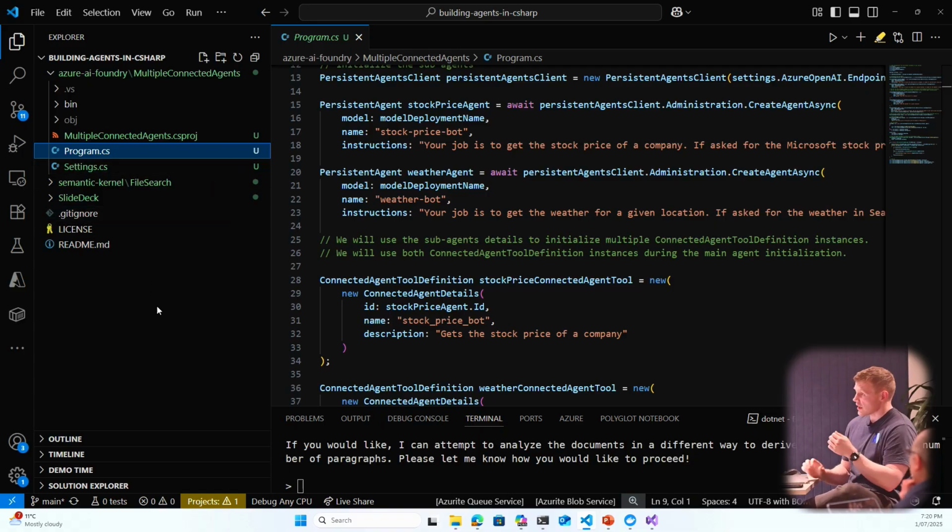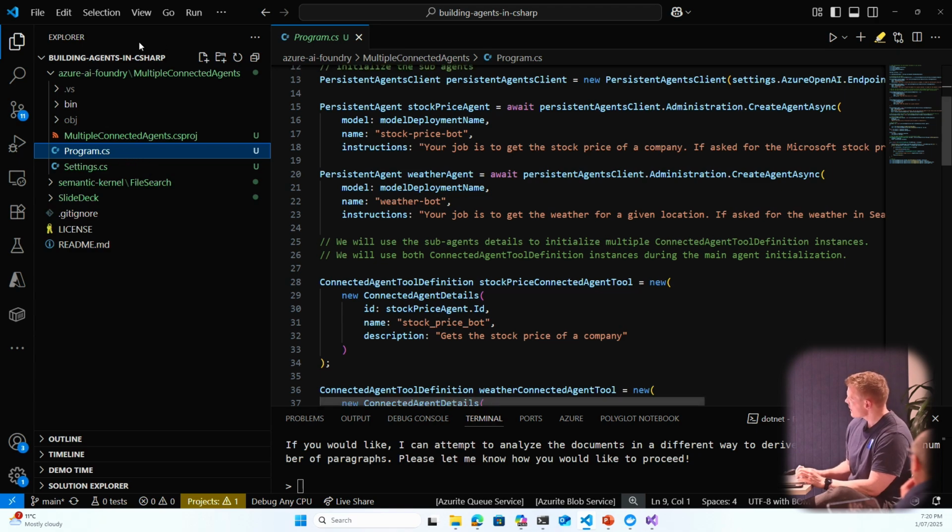The idea of multiple connected agents sitting together is that within a domain space you'll have entities that need to work together, but they belong within a specific domain space. So when I talk about connected agents, that's essentially what I mean. It's nothing too sophisticated going on here.